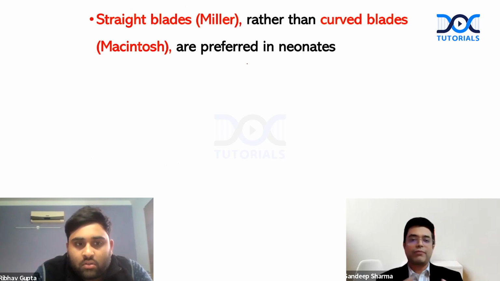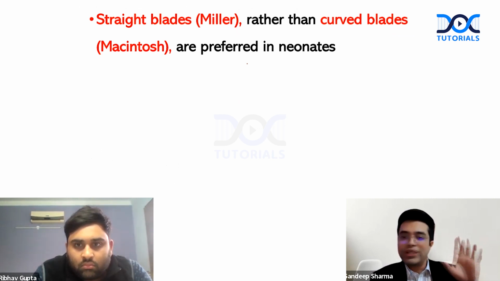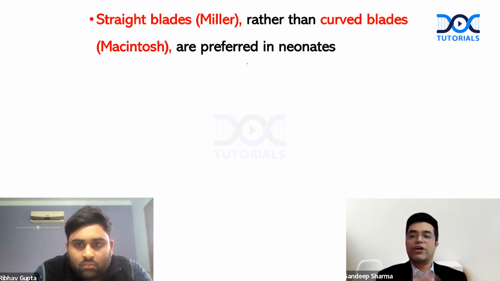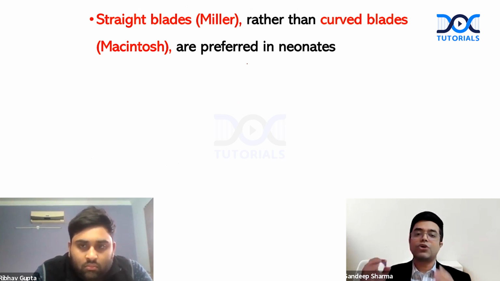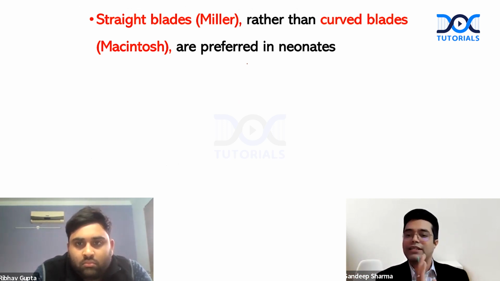So the points to mention here: there are 2 types of blades used in intubation, the straight blade and the curved blade. Straight blade is also called Miller's blade. Curved blade is also called Macintosh blade. Remember that straight blades are useful in infancy. So in the first year of life, only straight blades are to be used. For 1 to 5 years, it depends upon the child and the airway. Above 5 years, always curved blades are to be used. If you remember this point, you will never go wrong. So always curved blades in adults or older children, always straight blades in infants and newborns.